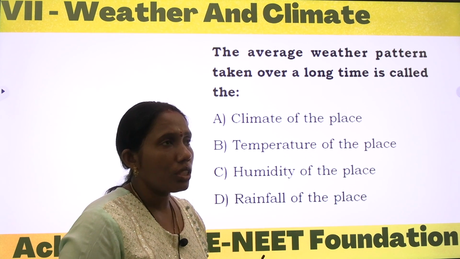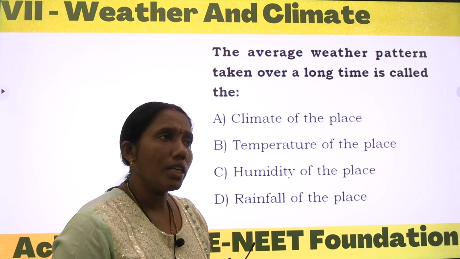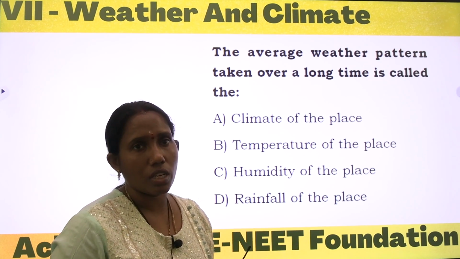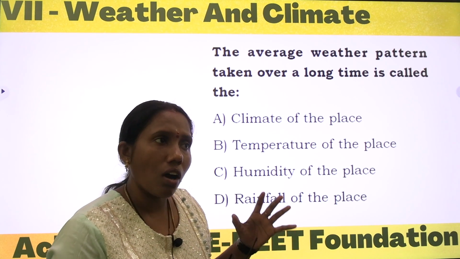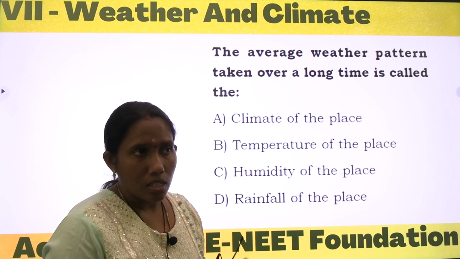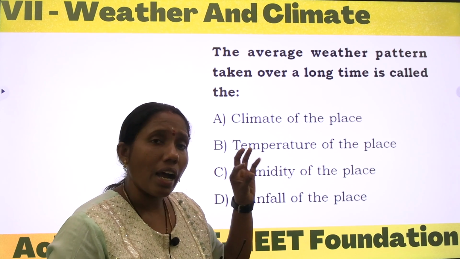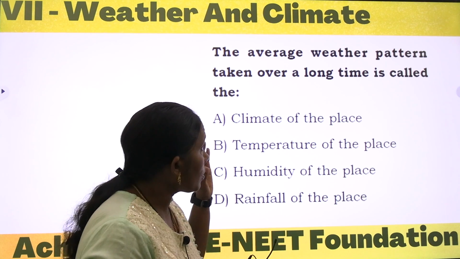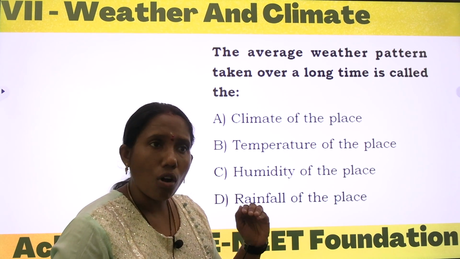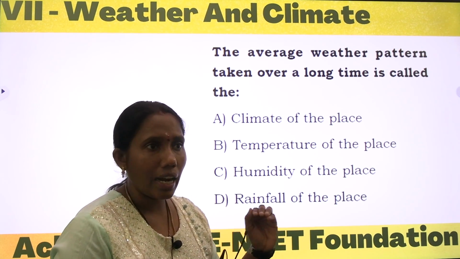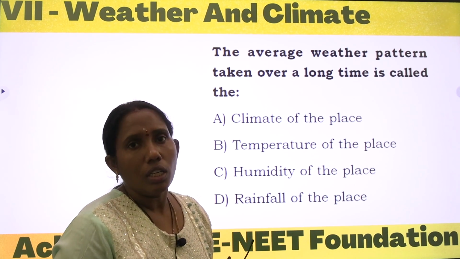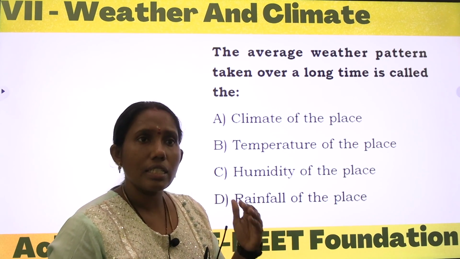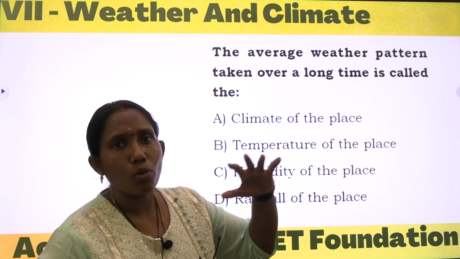Like when we come to the polar regions, what we will observe most of the time is a very low temperature recording, and it is very cold and we can't stay there, right? So it is not about the highest temperature; the weather pattern taken over a long time gives the climate. The climate at the polar regions is cool. The climate at the deserts is very hot, because in the deserts the temperature stays high most of the time.